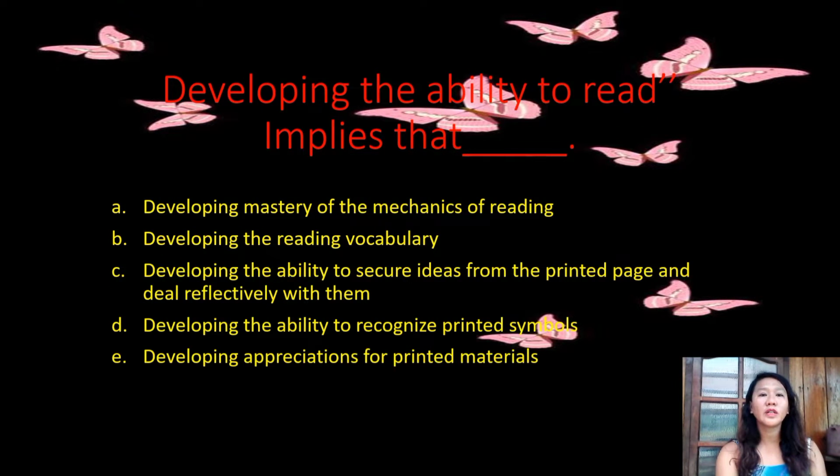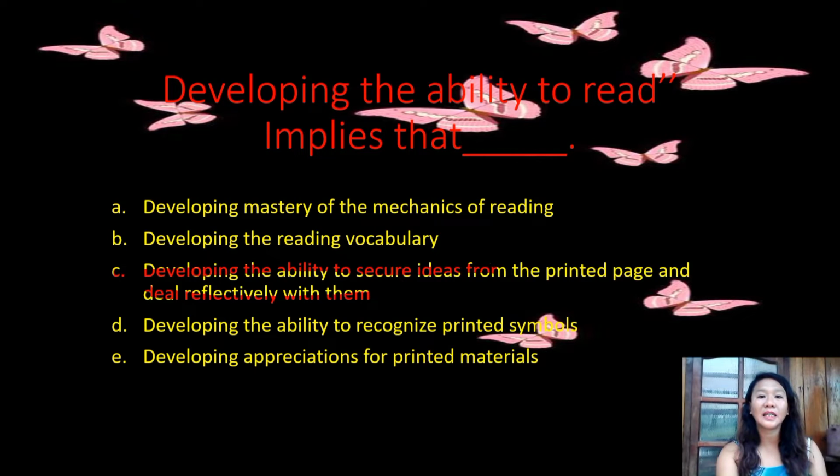Our next question is, developing the ability to read implies that blank. A. Developing mastery in mechanics of reading. Letter B. Developing the reading vocabulary. Letter C. Developing the ability to secure ideas from the printed page and deal reflectively with them. And letter D. Developing the ability to recognize printed symbols. And letter E. Developing appreciation for printed materials. The correct answer here is letter C.